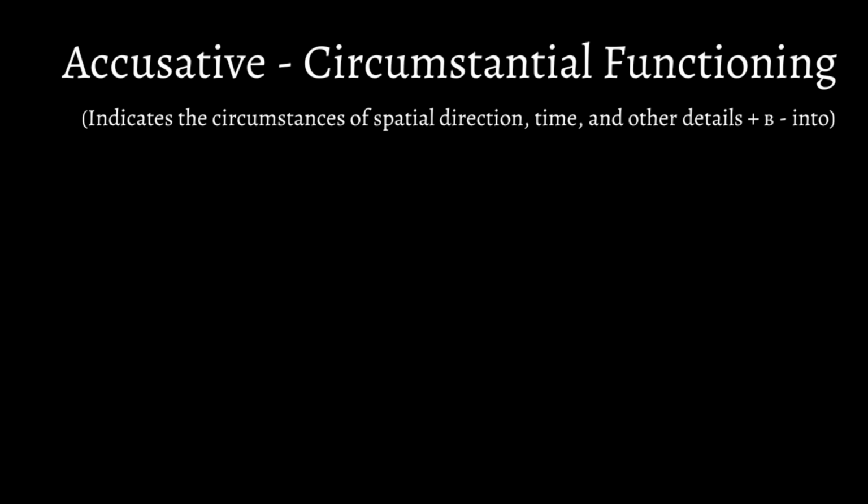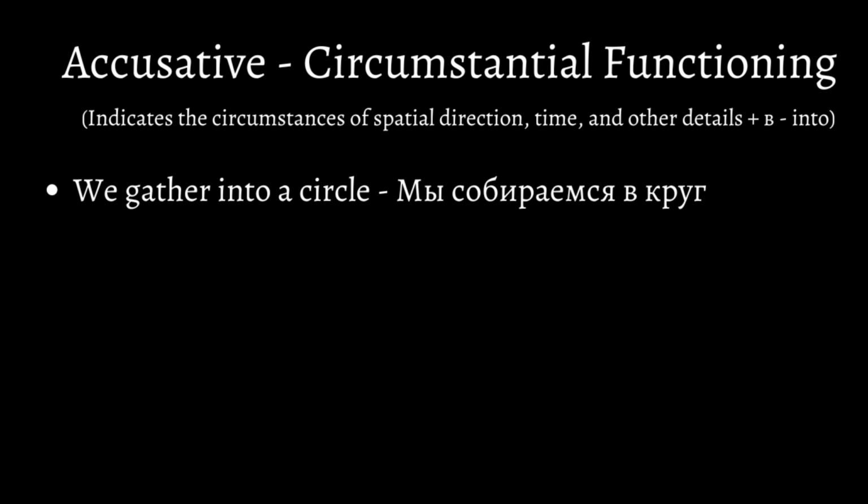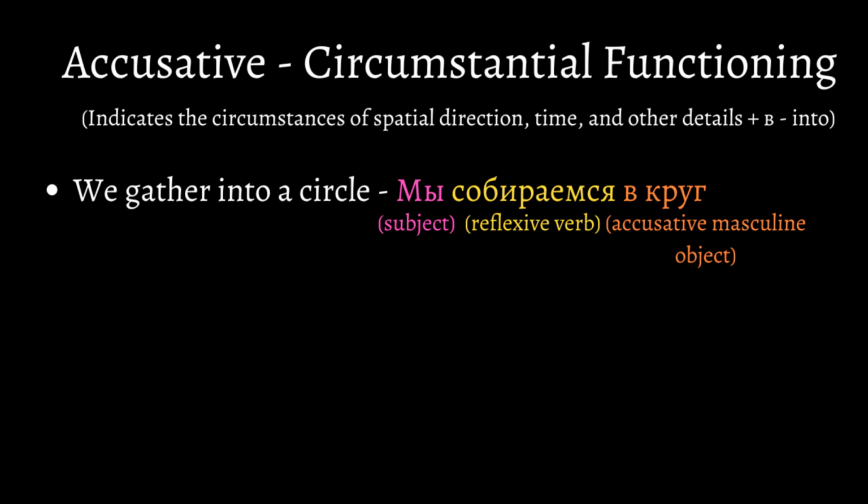The last function of the accusative is a circumstantial function with a preposition. Circumstantial functioning indicates the circumstances of spatial direction, time, and other details. Generally, it's not used that much, but a useful phrase can be we gather into a circle. Мы собираемся в круг. Мы is the subject, собираемся is a conjugated reflexive verb for the pronoun мы, and в круг is the accusative masculine object that doesn't change.